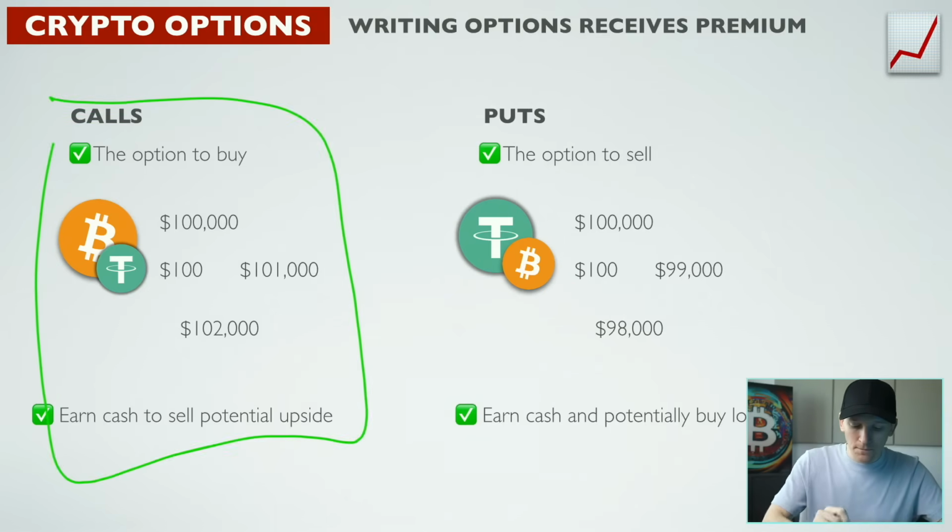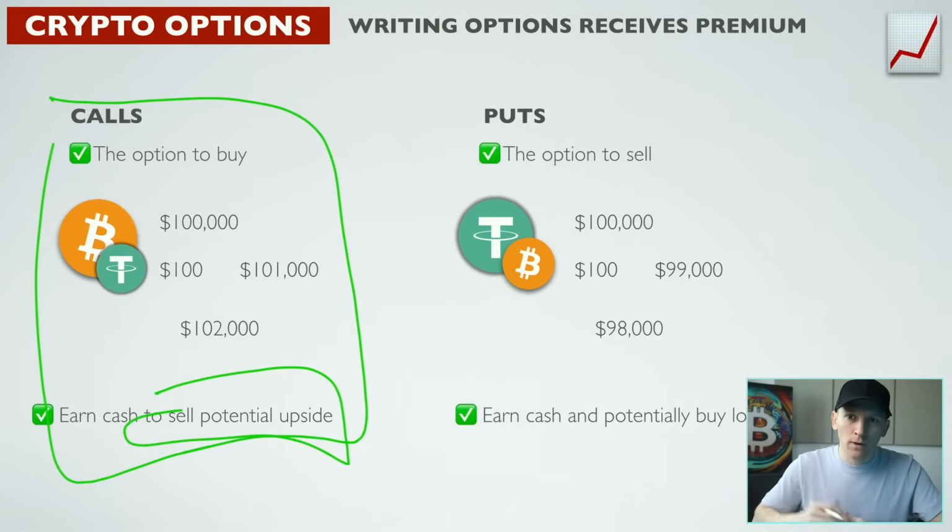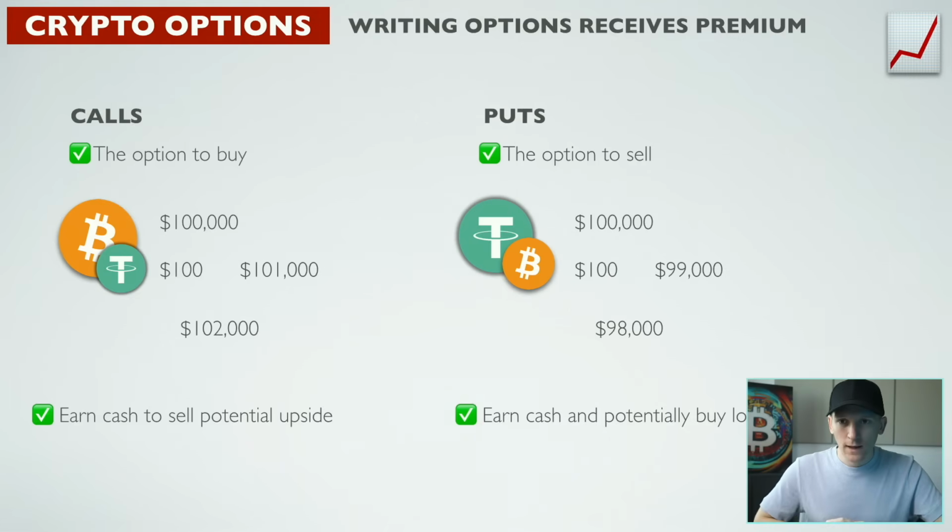So a covered call strategy earns premiums, earns cash, but potentially limits the upside you can get from the Bitcoin price rising. So it depends what you want to do. There is a risk here that if you write a call, you will have to sell your Bitcoin, and the Bitcoin price will be higher than what you have to sell it at, and then you'll be in cash. Now, if you're looking to sell Bitcoin anyway, then it may not be a terrible thing, because you're just looking to sell the Bitcoin anyway, and you got called on it and earned some cash. It depends, because if they call it, you would have been better just waiting. So you don't know.